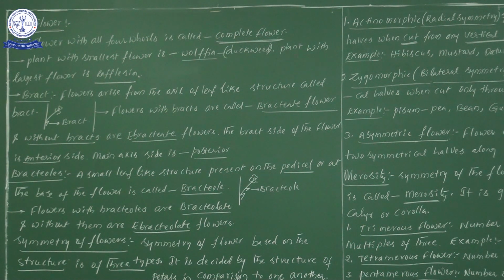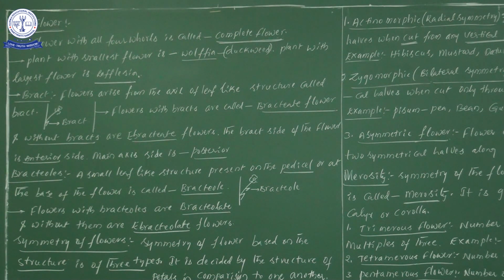Now the flower. In the flower, the first information we can save in our mind is that it has modified leaves, that is, the floral meristem. How does this floral meristem formation take place? The shoot apical meristem is converted into floral meristem. That particular floral meristem develops into a flower. Okay, so the point I am going to give you is that one shoot apical meristem will be there, and that shoot apical meristem is modified into floral meristem. That floral meristem is involved in the formation of the flower.